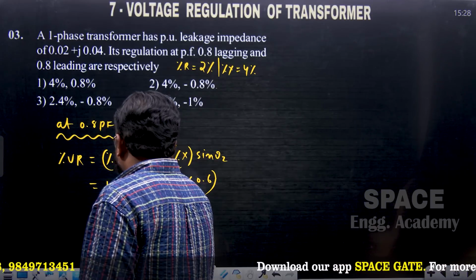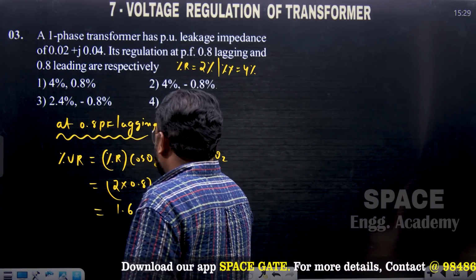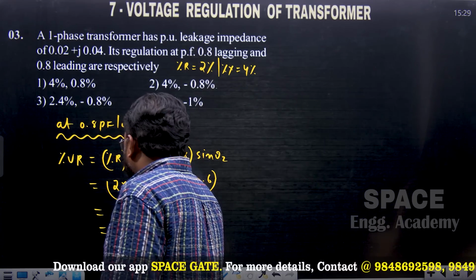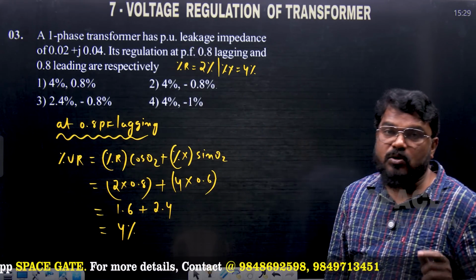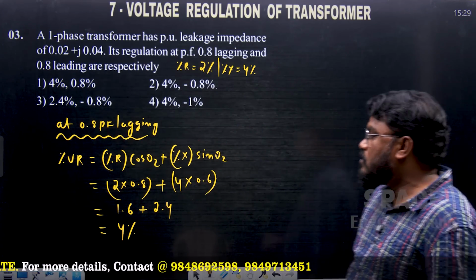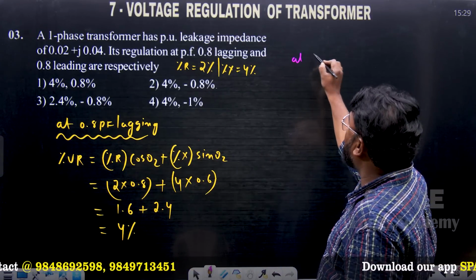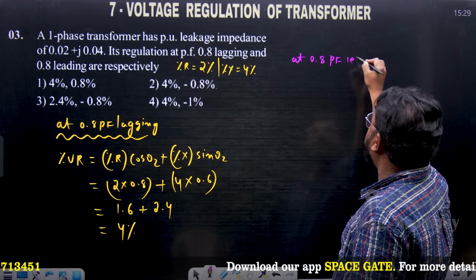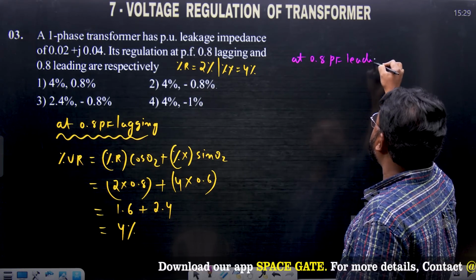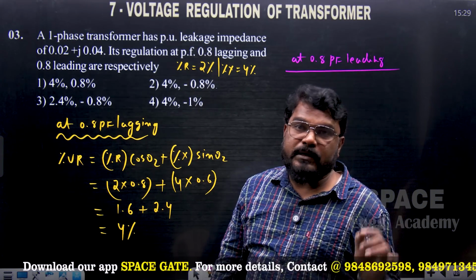Means 1.6. So this is equal to 2.4. By solving this we will get 4%. So percentage voltage regulation at 0.8 power factor lagging is equal to 4%. And next, let us calculate the percentage voltage regulation at 0.8 power factor leading.